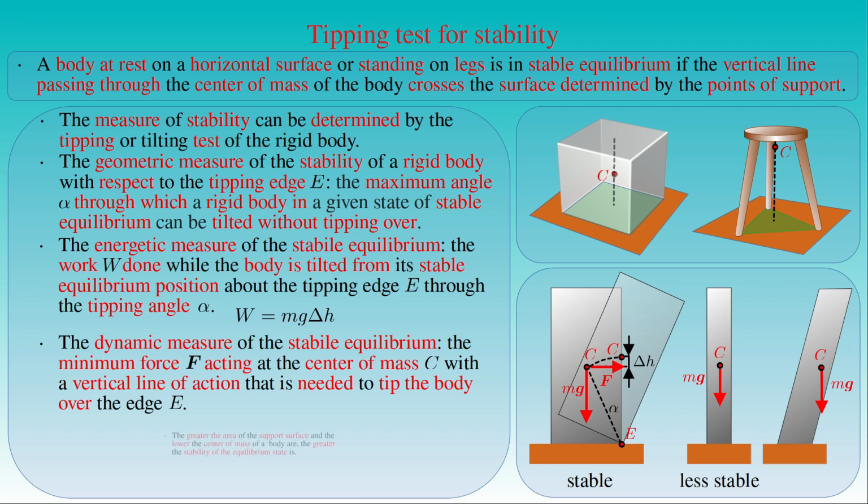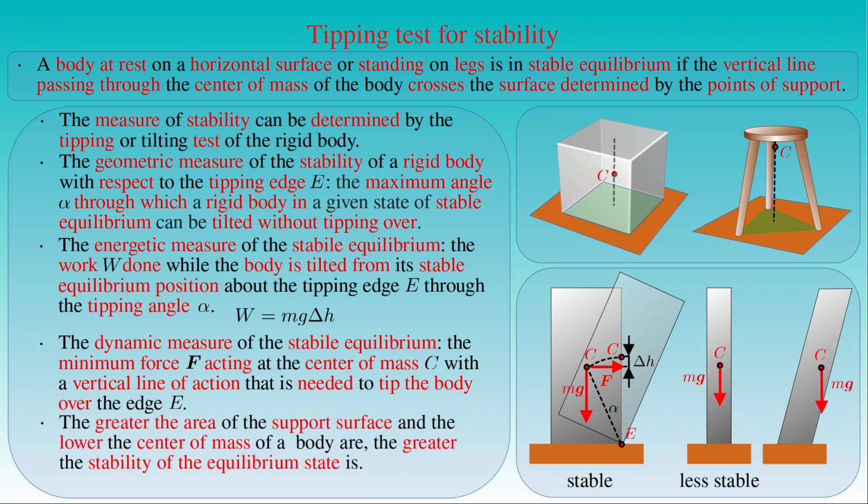All the three measures show that the greater the area of the support surface and the lower the center of mass of a rigid body are, the greater the stability of the equilibrium state of the body is. An equilibrium state of small stability is also called metastable. For example, the body shown in the middle figure is in the state of metastable equilibrium. For small deviations from its vertical position the body still returns to its equilibrium position, but it is also a relatively small tipping angle.